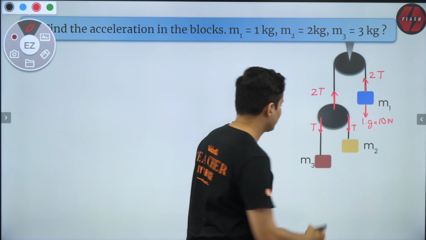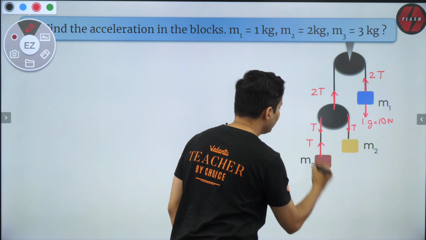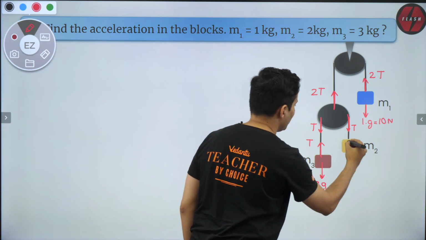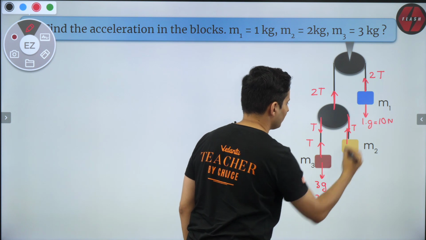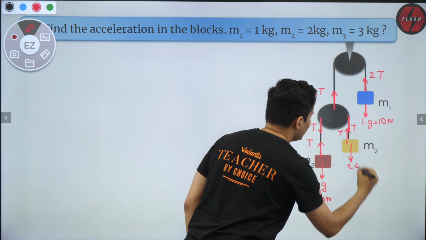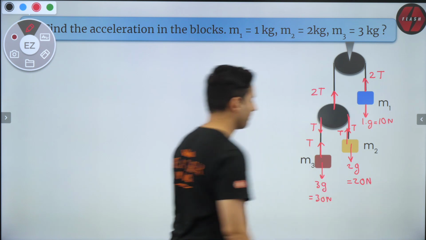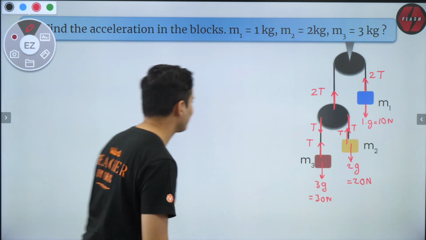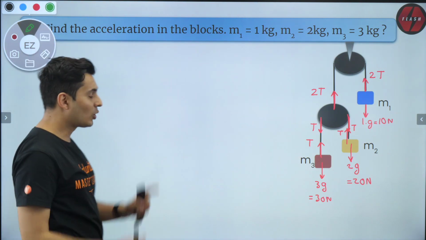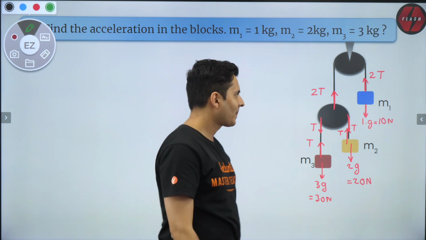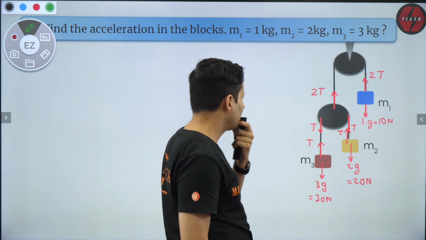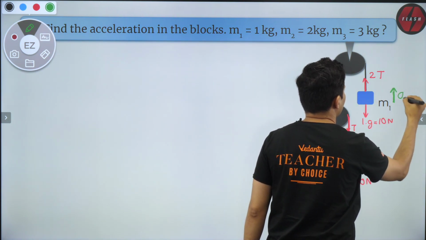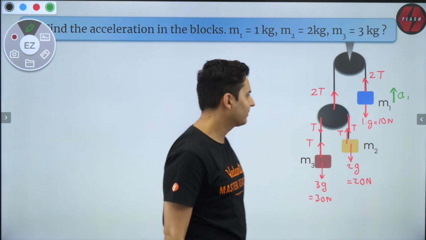Great. What next? On this mass, there will be T, there will be 3G, which is 30 Newton. And on this mass, again, there will be T over here, okay? And there will be 2G, which is nothing but 20 Newton. Keep in mind, I have not yet shown the accelerations deliberately, because that's the trickiest part. So observe carefully. I will say that M1 goes up with some acceleration A1. How does it matter? Just assume it.